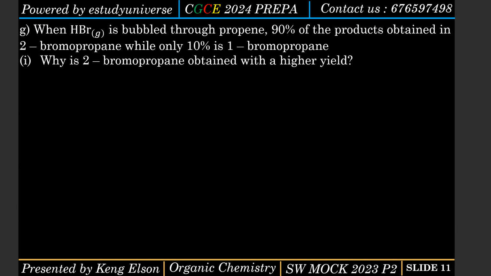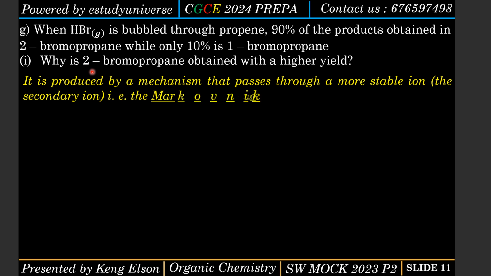Okay, compound G. This is the last question. Finally, we are coming to an end. When hydrogen bromide is bubbled through propene, 90% of the product obtained is 2-bromopropane, while only 10% is 1-bromopropane. Roman 1: Why is 2-bromopropane obtained with a higher yield? Clearly, Markovnikov's rule.